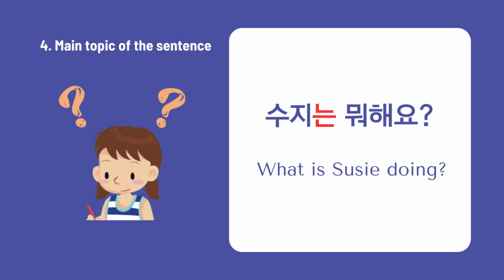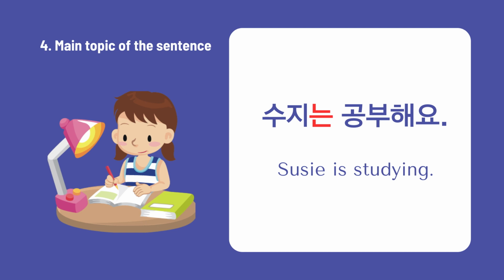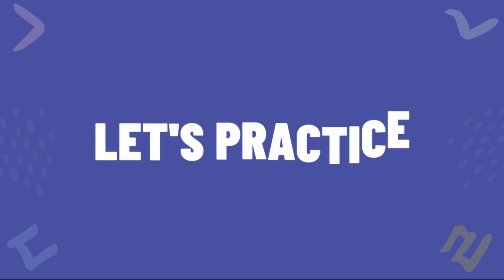수지는 뭐 해요? In this sentence, the topic marker 는 is marking 수지 as the topic of the sentence. So the main focus of the sentence is 수지. 수지는 공부해요. As an answer to the previous question, this shows that 수지 is the main topic of the sentence. Now let's practice all the sentences.